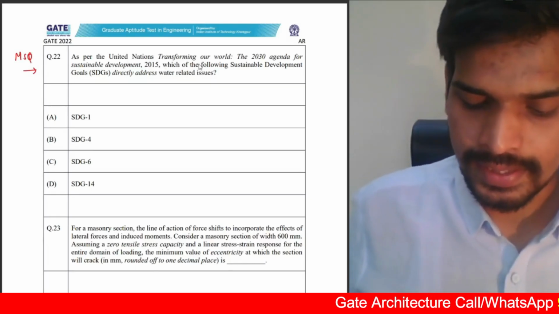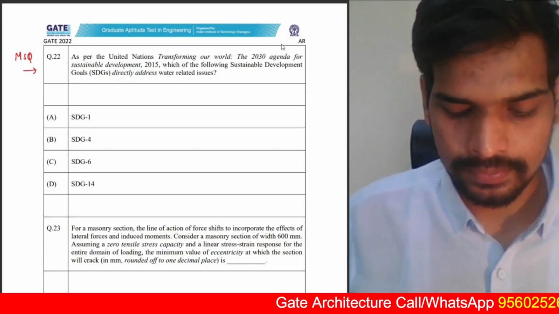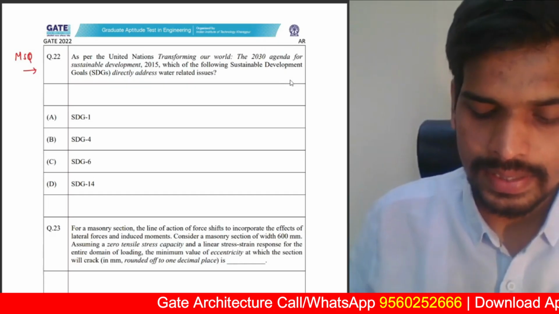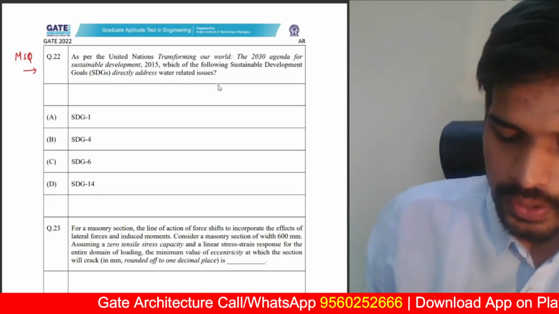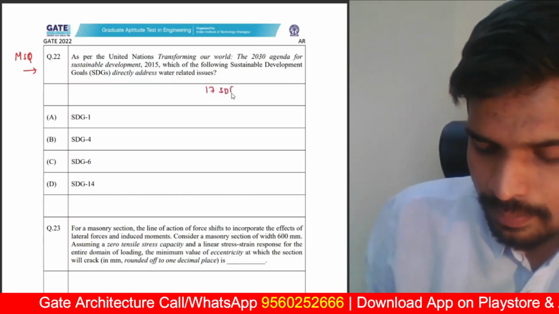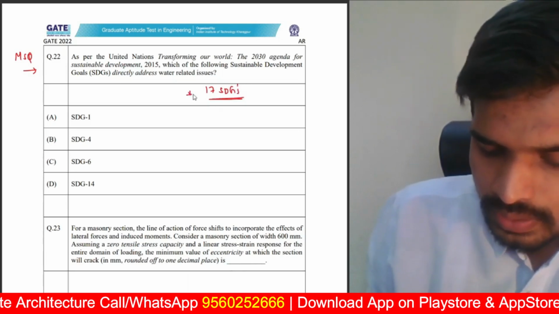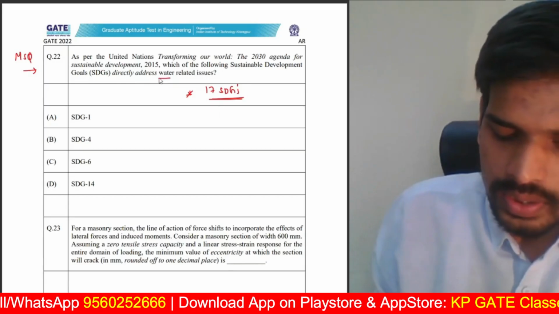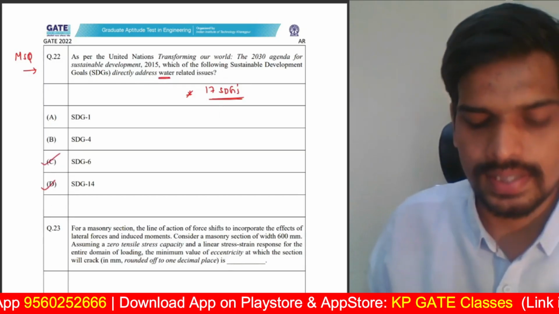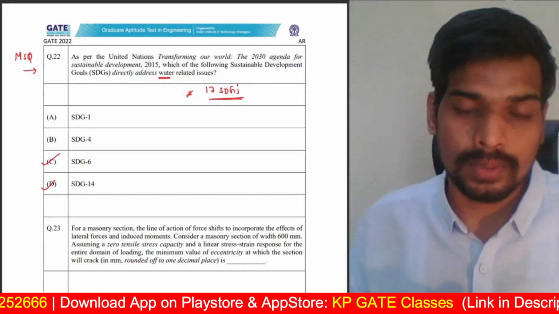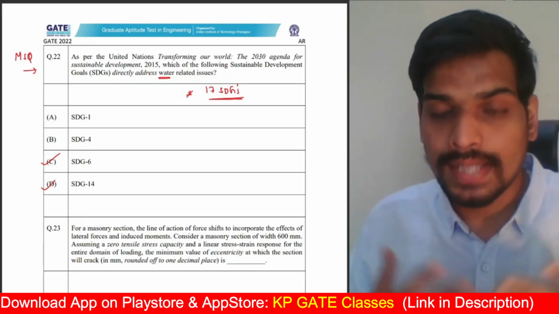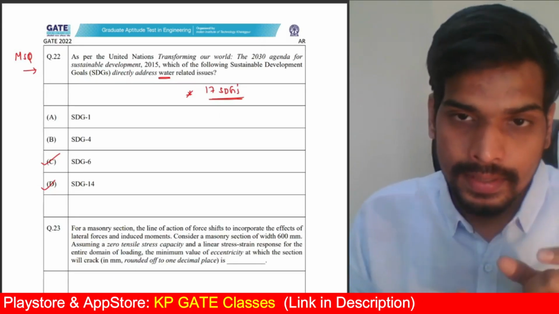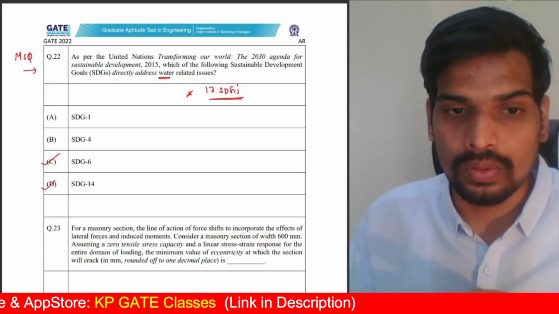As per United Nations, Transforming Our World, the 2030 Agenda for Sustainable Development 2015, which of the following sustainable development goals directly address the water related issues? There are a total of 17 sustainable development goals as published by United Nations, of which those that directly address the water related issues are 6 and 7. SDG 6 talks about pure water for drinking purposes and improvement of sanitation. So that is a directly drinking water related goal, sustainable development goal, that is C.